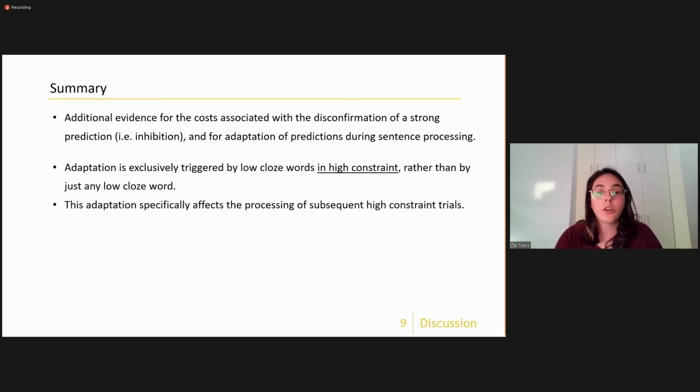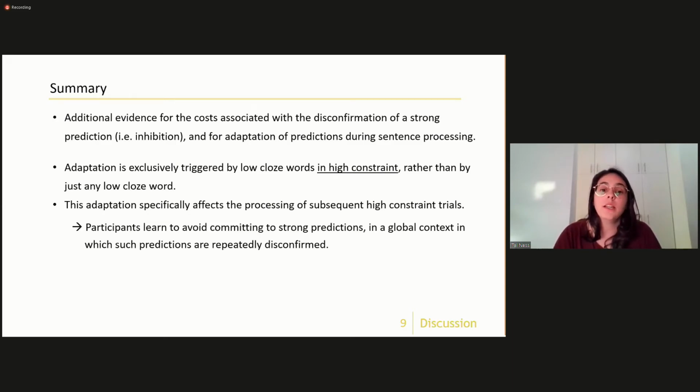We additionally show that adaptation is exclusively triggered by low cloze words in high constraint contexts, rather than just any low cloze word, and that this adaptation mainly affects the processing of subsequent high constraint trials. This indicates that participants learn to avoid strong predictions when such predictions are repeatedly disconfirmed in the current global context.